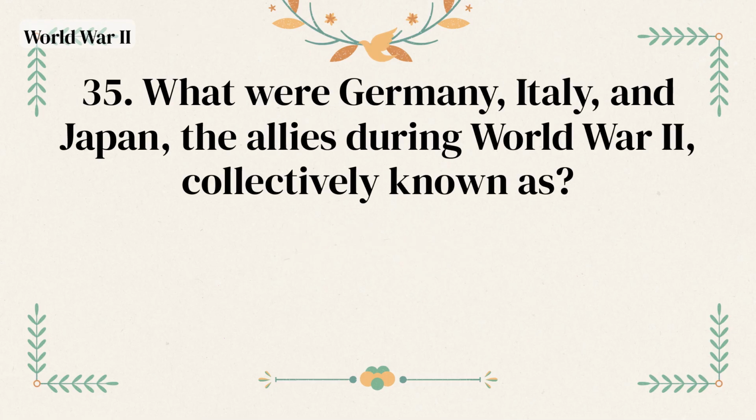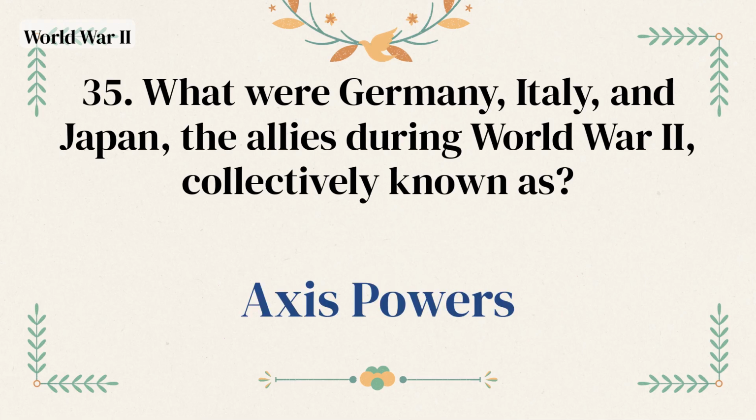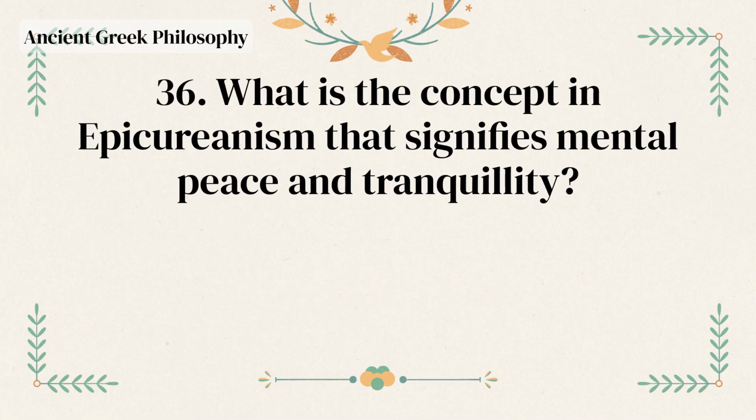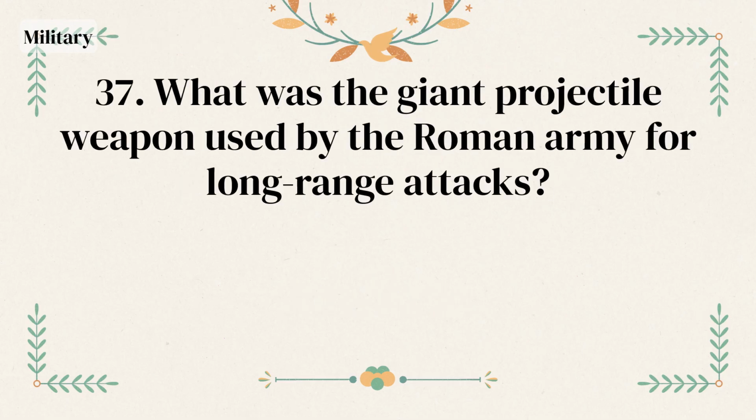Suffrage. What were Germany, Italy, and Japan, the Axis of World War II, collectively known as? Axis powers. What is the concept in Epicureanism that signifies mental peace and tranquility? Ataraxia. What was the giant projectile weapon used by the Roman army for long-range attacks?